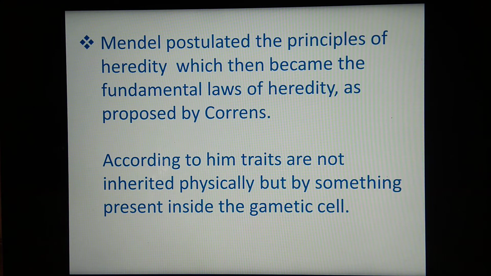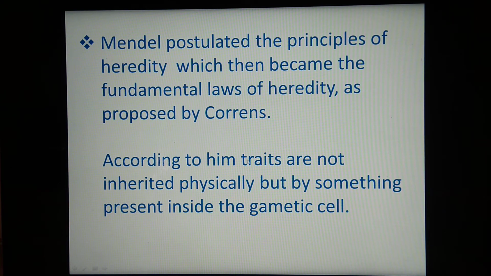As we have seen before, Mendel postulated the principles of heredity. What is heredity? Transmission of characters from one generation to other. So postulates were made by Mendel, but it was proposed by the scientist Correns.